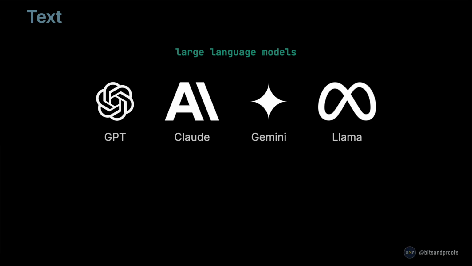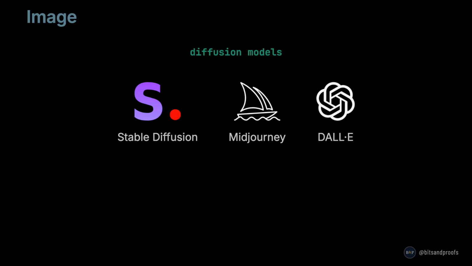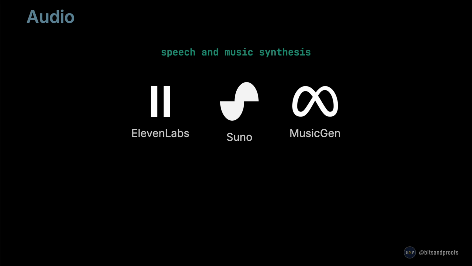First, text, large language models like GPT, Claude, Gemini, and Llama. Given a prompt, they generate written language. Second, image diffusion models like Stable Diffusion, Midjourney, and DALL-E. From a text description, they generate a picture. Third, audio, speech, and music synthesis like ElevenLabs, Suno, and MusicGen. They generate voices and songs.